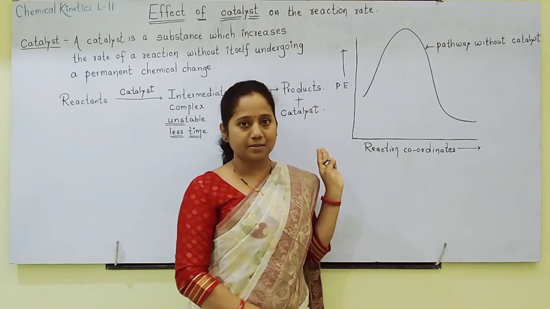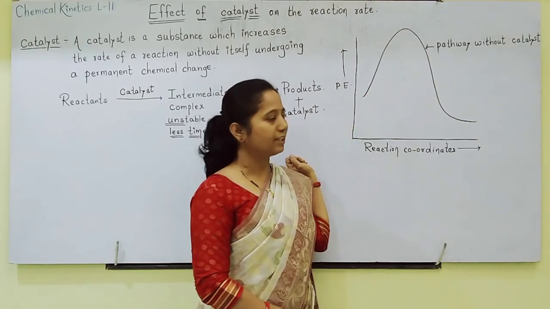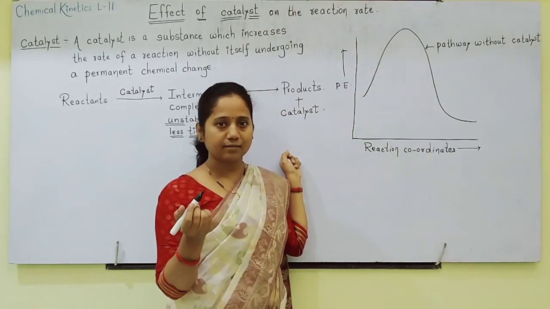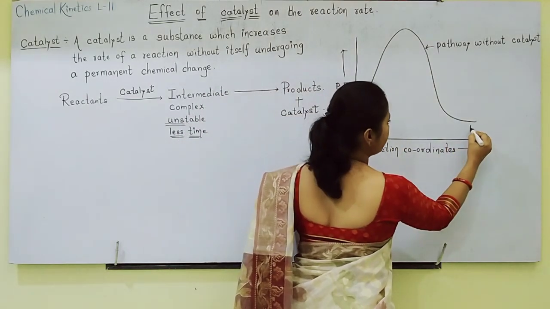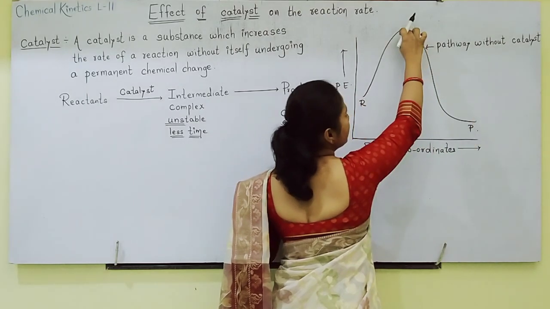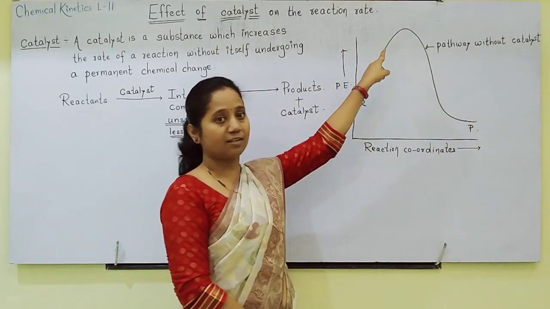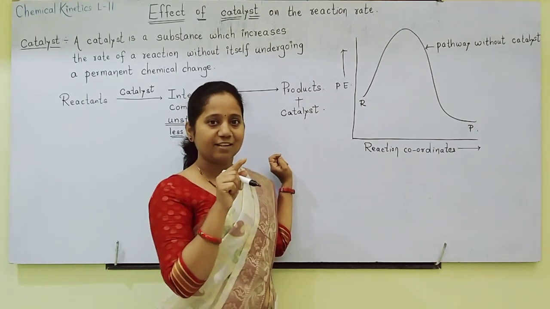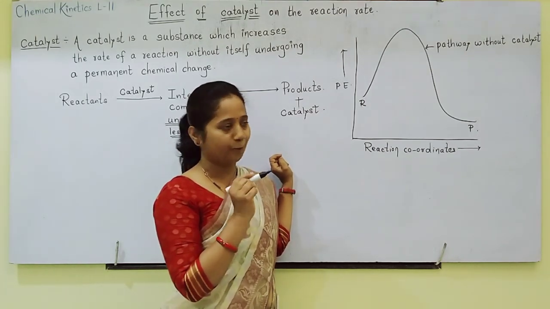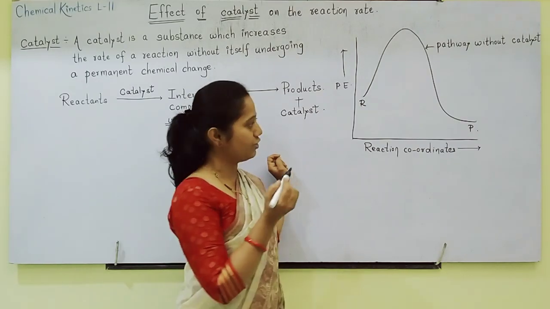Catalyst is not used. Now for this pathway, these are reactants, these are products. This is the peak, which means it is the intermediate, the complex formed. How to write activation energy was taught in the previous video. So I want to write activation energy here.